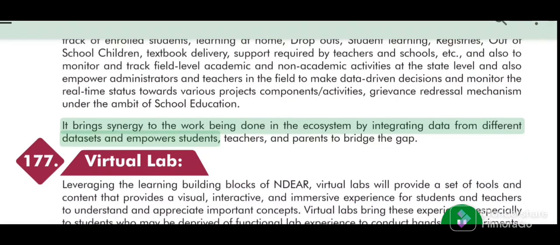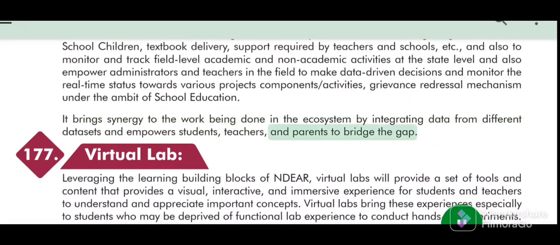It brings synergy to the work being done in the ecosystem by integrating data from different datasets and empowers students, teachers, and parents to bridge the gap.